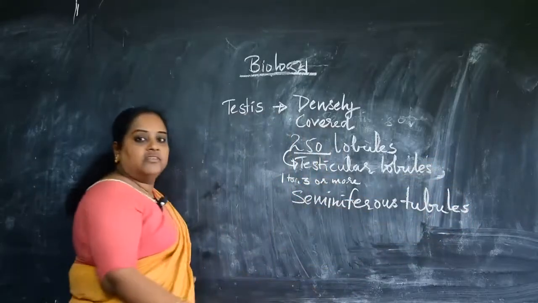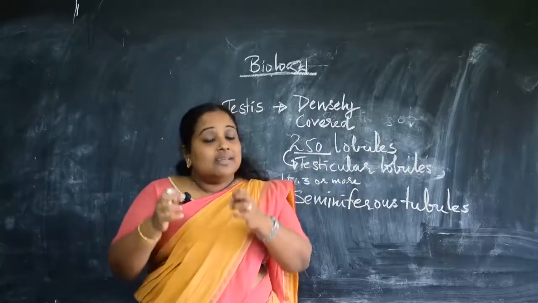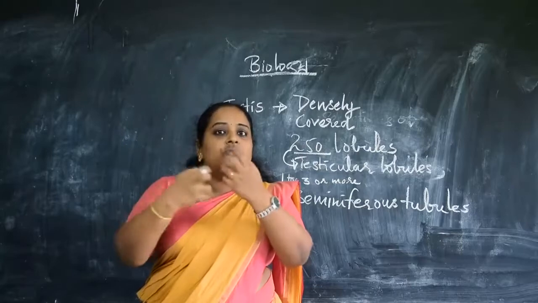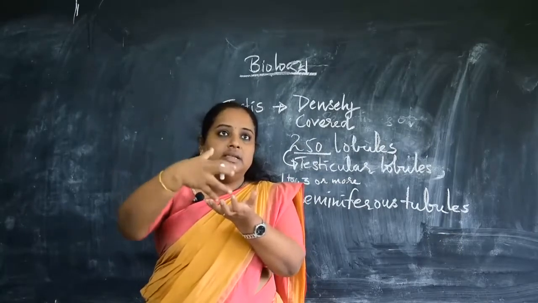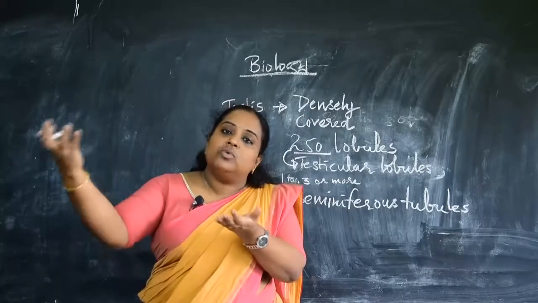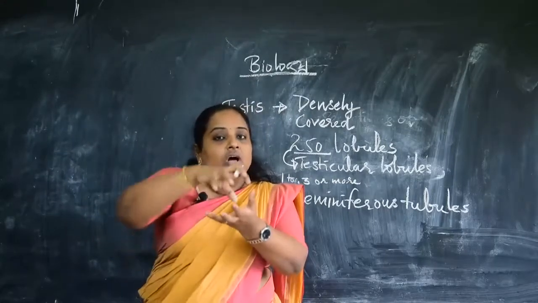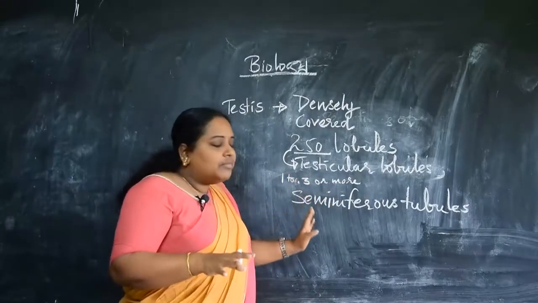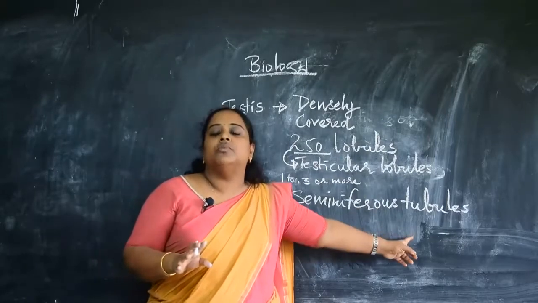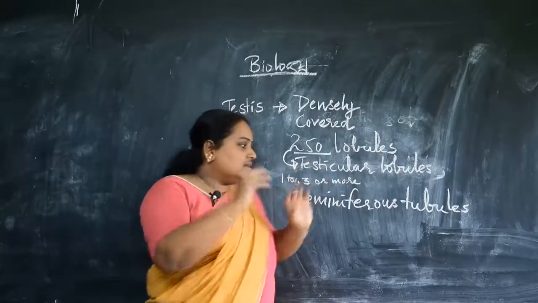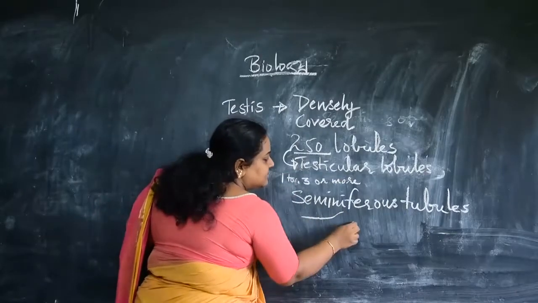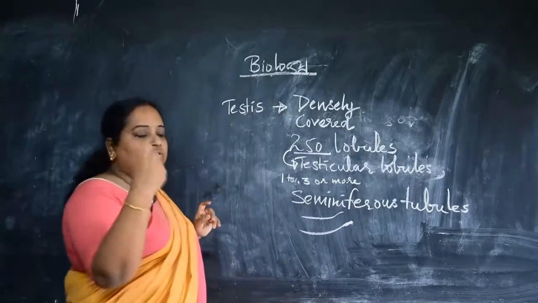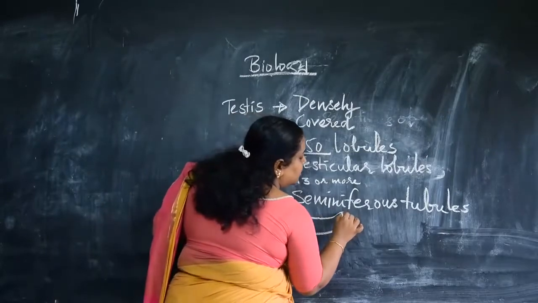It is called the seminiferous tubules, right? What you have to remember is that they are nothing but tubes which are coiled, one to three or more, and placed inside each compartment. Now the inner lining of the seminiferous tubules, let us think of this as the tubule, is made up of 2 types of cells.